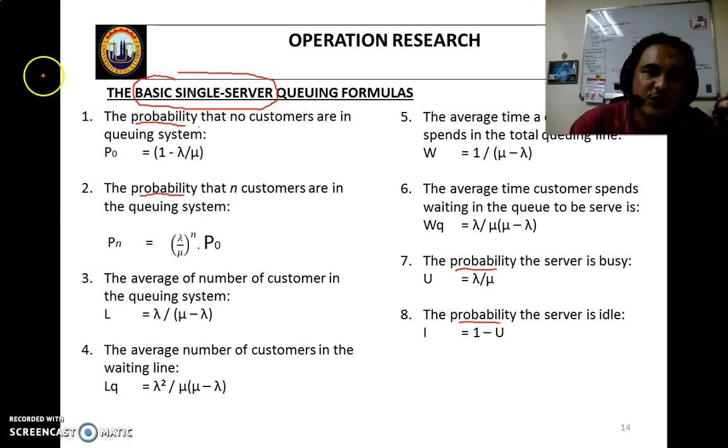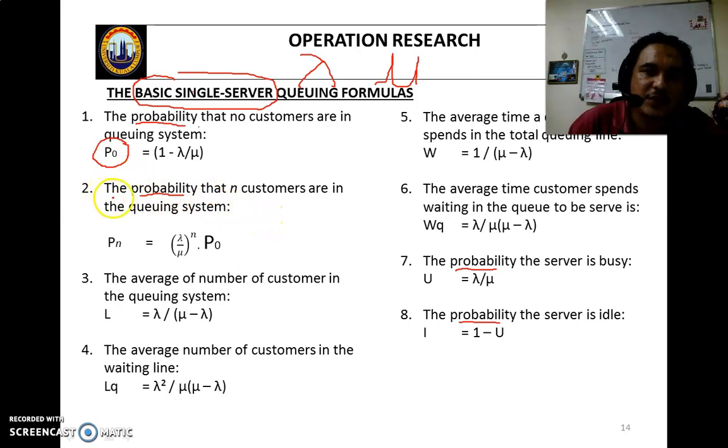The first equation, the probability of no customer in the queue system, the short form is P0. P is the probability, 0 is no customer. So P0 equals lambda over mu. Sorry, P0 equals 1 minus lambda over mu. As I said in the previous video, lambda is the arrival rate, and mu is the service rate per hour. To calculate P0, 1 minus lambda over mu.